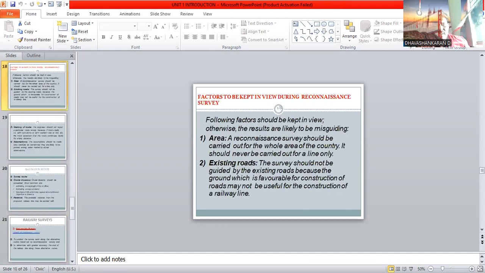These are all the things to be kept in mind while doing the surveying and also for the construction of the new railway line.